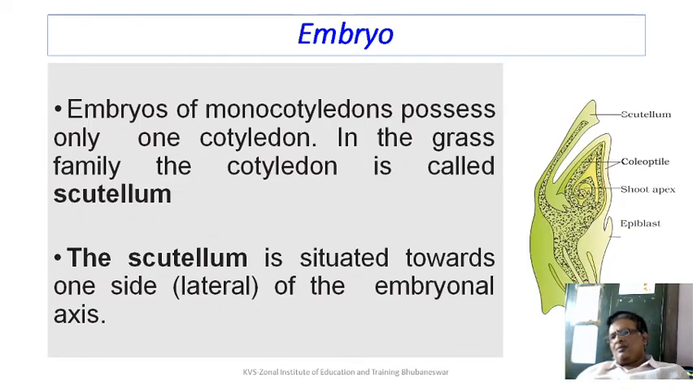Let us have a discussion about the embryo of a monocot. The embryo of monocot possesses only one cotyledon. In grass, the cotyledon is called scutellum. You can see in the diagram the scutellum is mentioned. It is towards one side, that is the lateral side of the embryonal axis. So in case of monocot, the cotyledon is designated as scutellum.